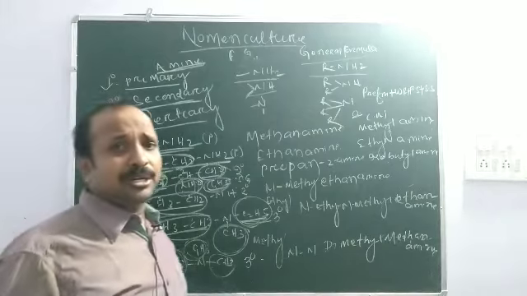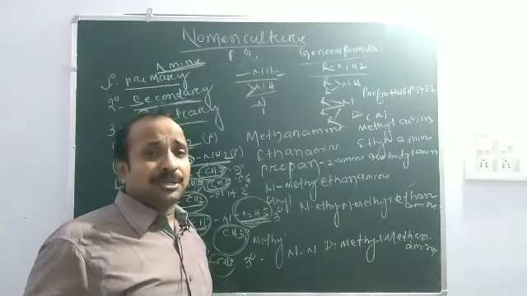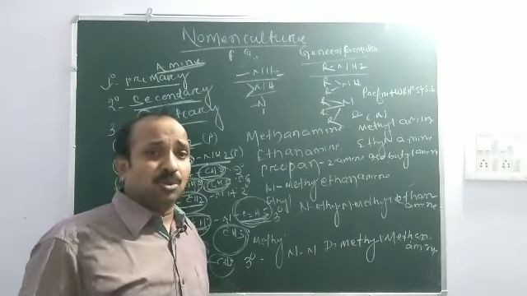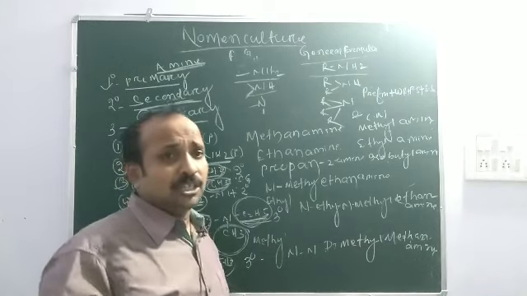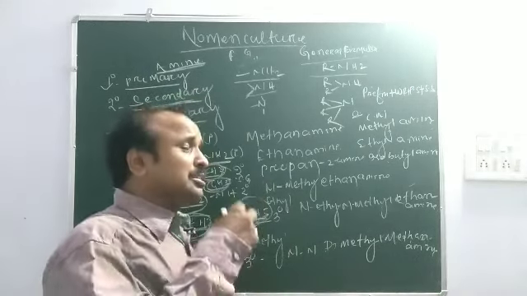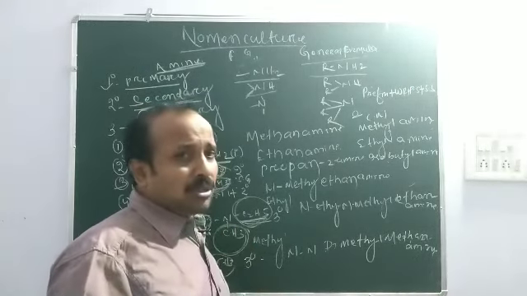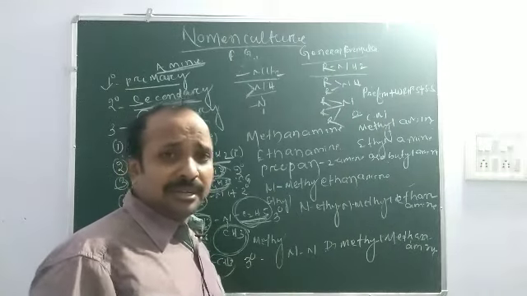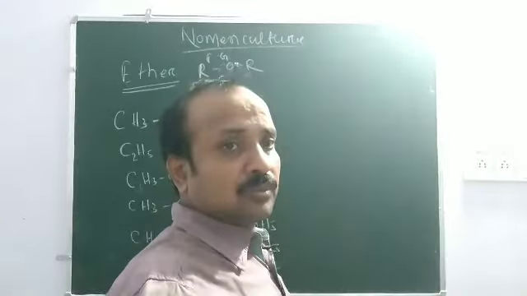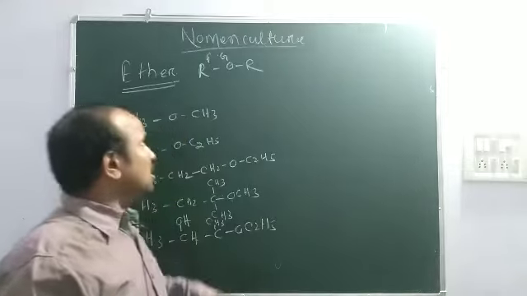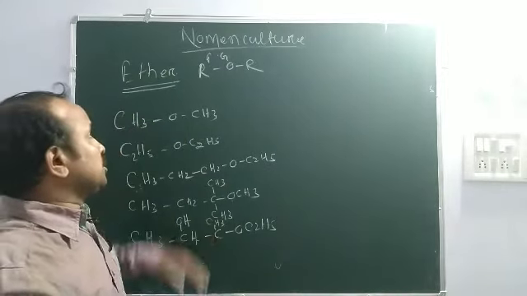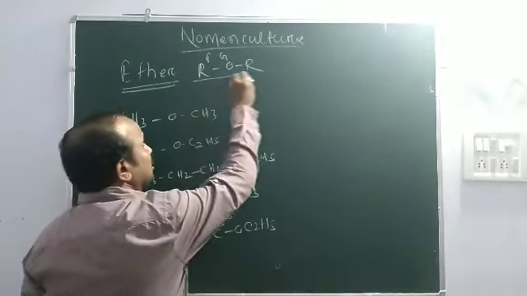Then we read about how we name the ether group. How do we name the ether? When an ether is attached to an organic compound, what is the process of naming? Now we read about the ether. What is the functional group ether?